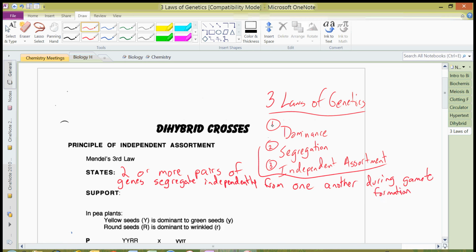And the support he had for that came from his experiments with pea plants with 2 or more contrasting traits.